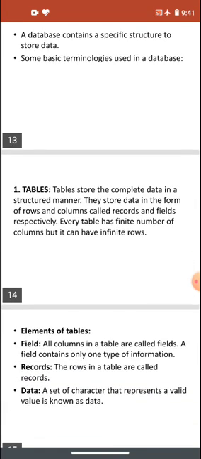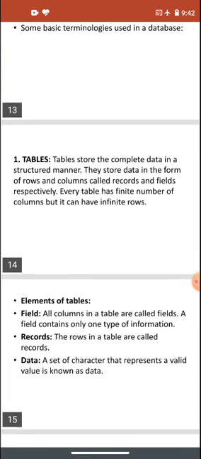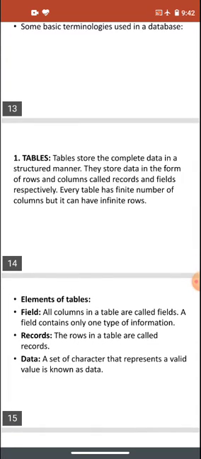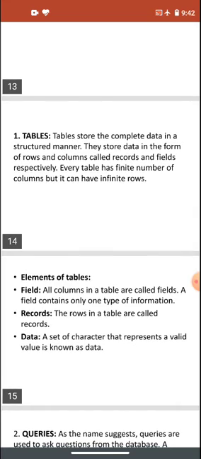A table stores the complete data in a structured manner. In a table, we store the data in the form of rows and columns. A row we call a record, and a column is called a field. Every table has a finite number of columns but can have infinite rows.